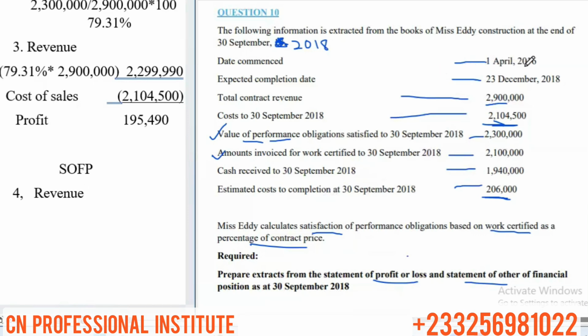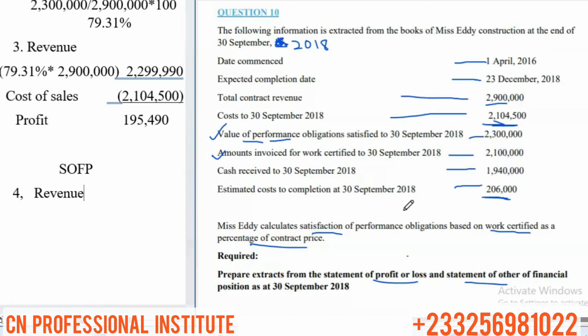You might think we have recorded revenue from April 2016 to 2017, for the 2017 financial year, as well as the 2018 financial year. It looks like that, because they started on 1st April 2016 and nothing shows they've recorded previous revenue. There's no previous revenue recognized. There's no previous cost of sales recognized.